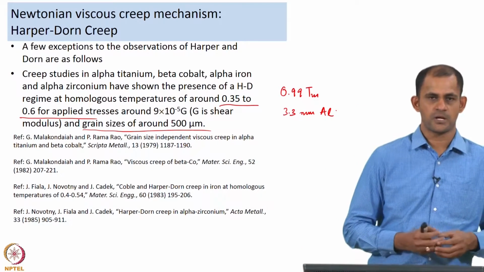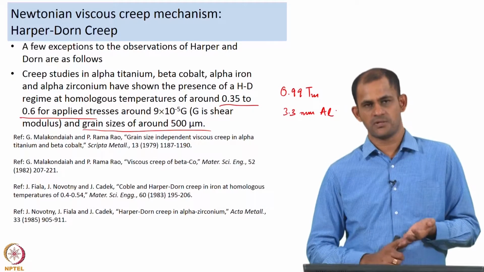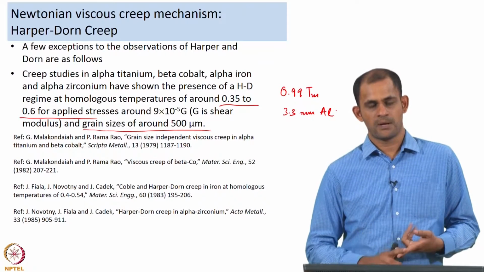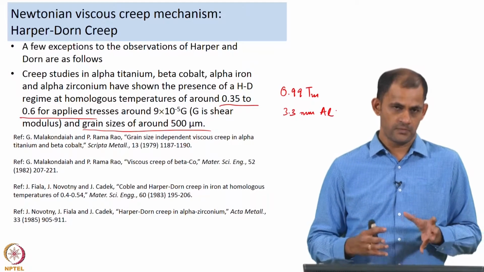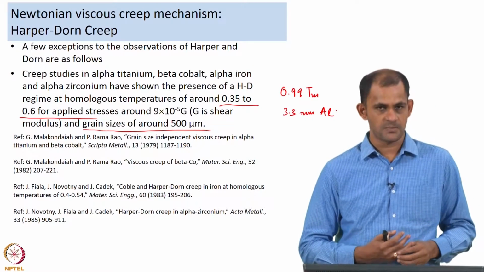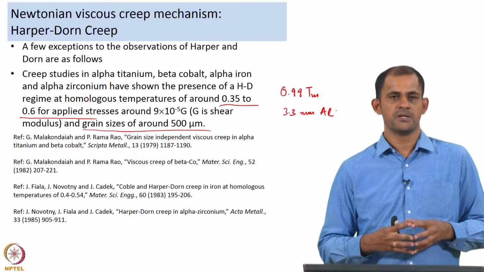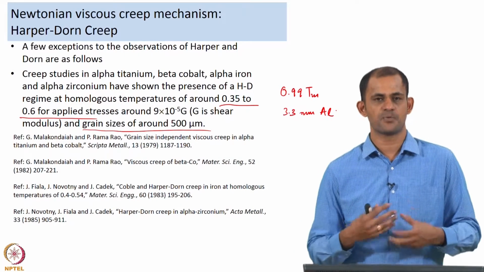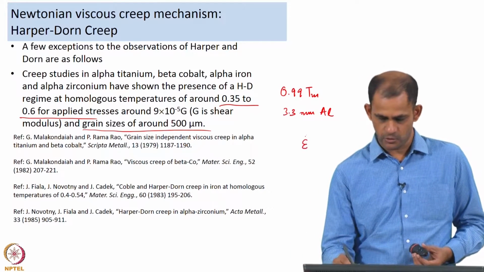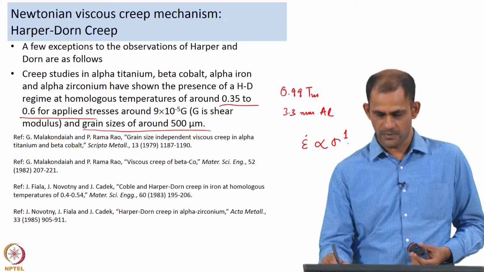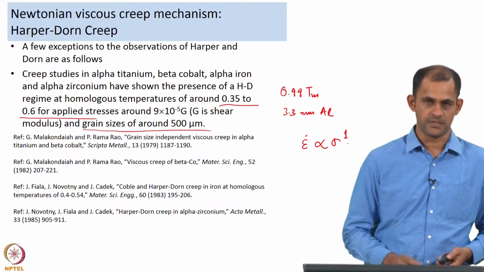So, that was about the Newtonian viscous creep mechanisms. We spoke about Nabarro-Herring creep, Coble creep and then Harper-Dorn creep, and these all were known as Newtonian viscous creep mechanisms because the strain rate of deformation in steady state was found to be directly proportional to the applied stress. So, we had an epsilon dot equal to sigma to the power 1 kind of relationship.